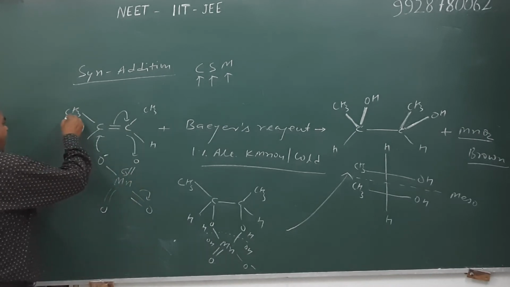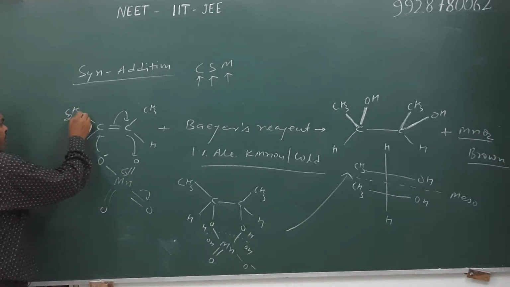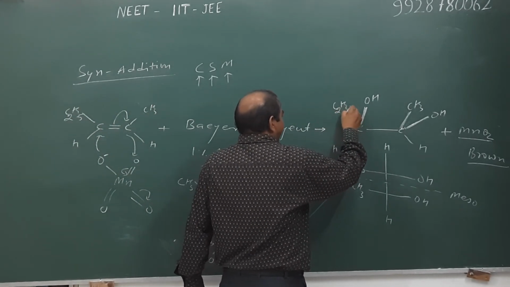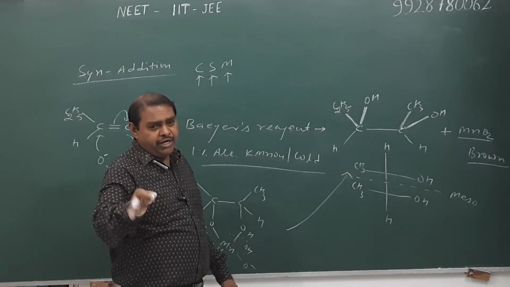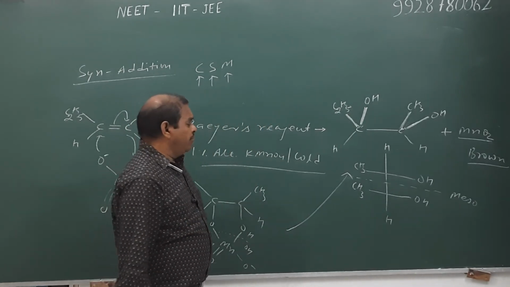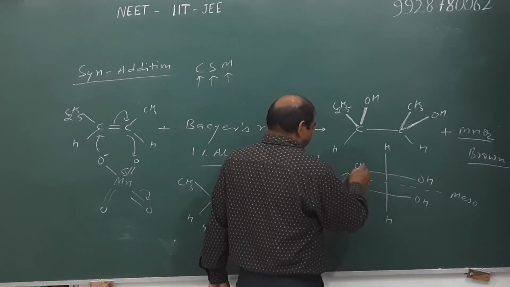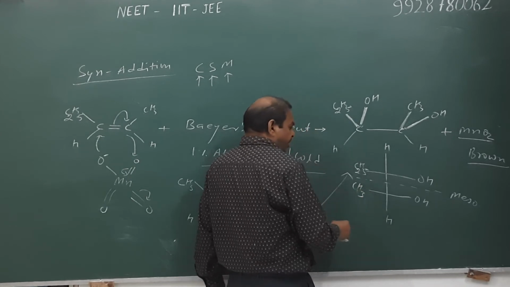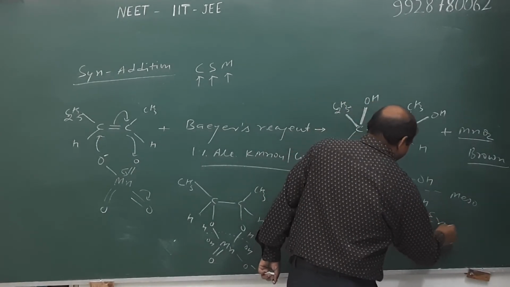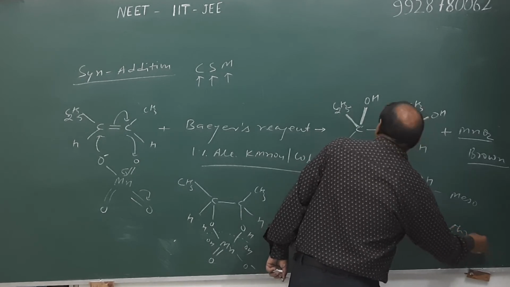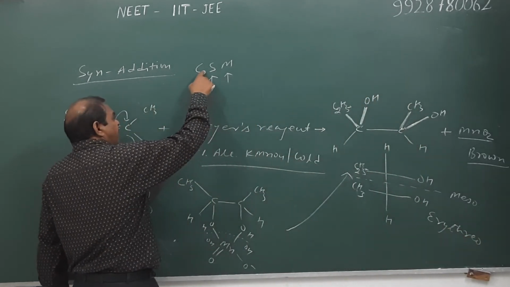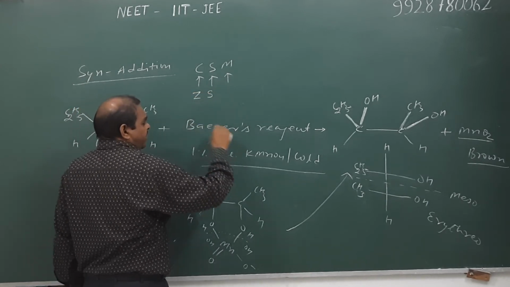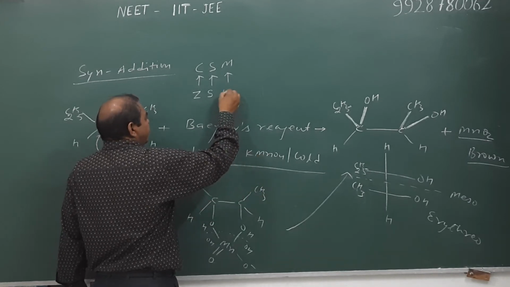In case of different alkyl groups present in the alkene, then the product is not meso, but it is optically active. However, both OH groups are present on the same side. Therefore, it is also known as erythro. And hence, in place of cis, we also write the same. Addition is syn, and the product is optically active, and it is known as erythro.